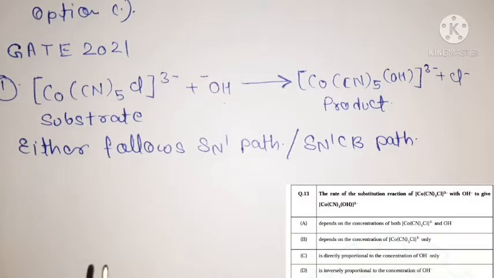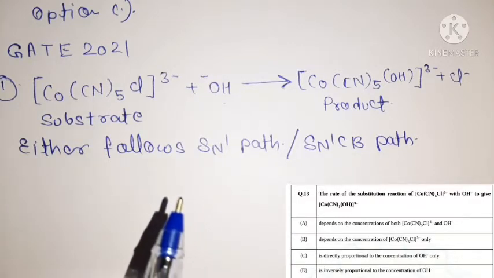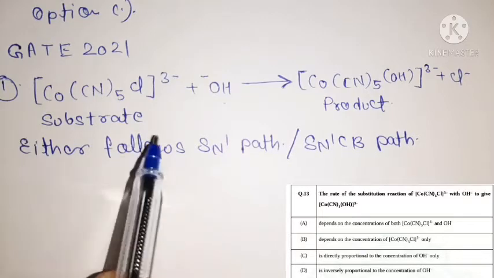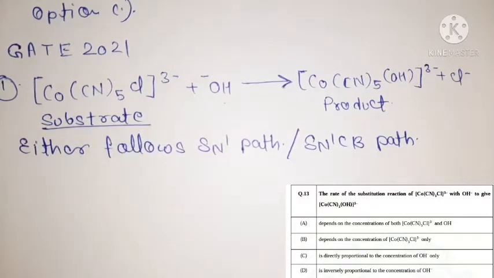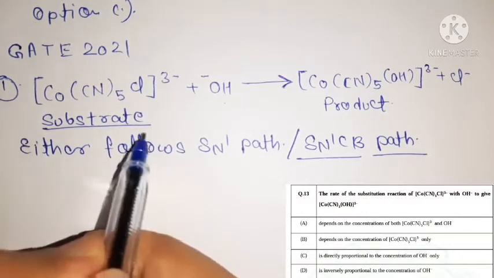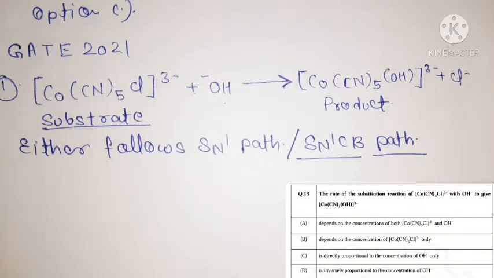Now when you carefully observe this reaction, you see that the substrate doesn't contain any replaceable hydrogen or acidic hydrogen. For SN1CB mechanism, it is a strict condition that the substrate contains at least one replaceable or acidic hydrogen. But in this reaction, the substrate doesn't contain any single replaceable or acidic hydrogen. That means this reaction doesn't follow the SN1CB path.